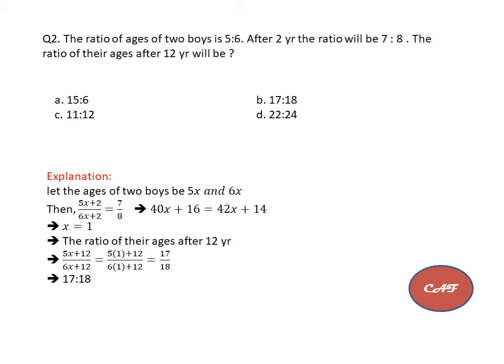I know x value is equal to 1. But here they are asking after 12 years what is the ratio of their ages. So I am adding 12 years to 5x and 6x and I am substituting x is equal to 1. So finally I am getting 17:18. So answer B is correct answer.